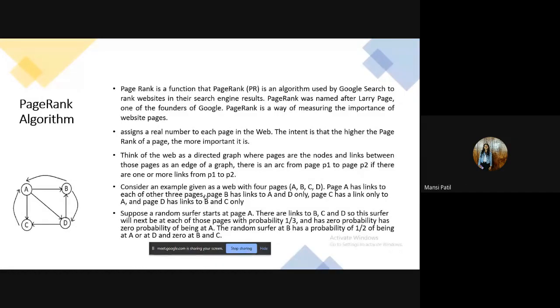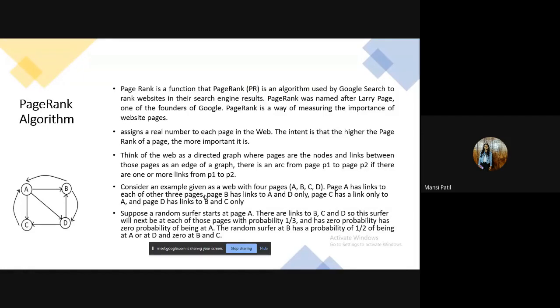The PageRank algorithm is an algorithm used by Google Search to rank websites in the search engine results. PageRank was named after Larry Page, one of the founders of Google. According to Google, PageRank works by counting the number and quality of links to a page to determine a rough estimate of how important the website is. It is not the only algorithm used by Google to order search engine results, but it is the first algorithm that was used by the company, and it is best known.